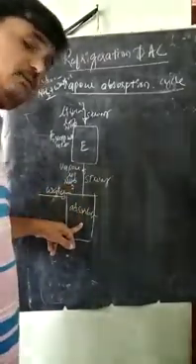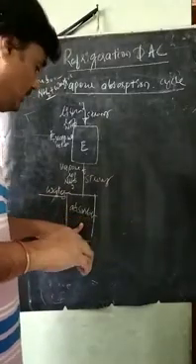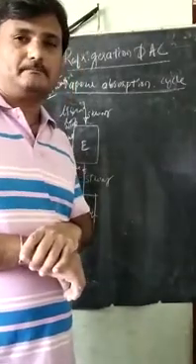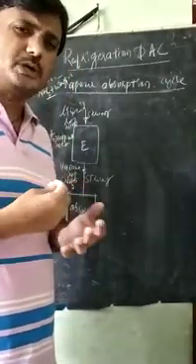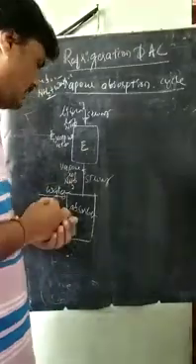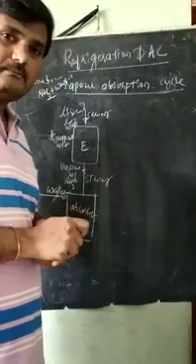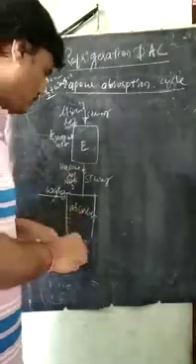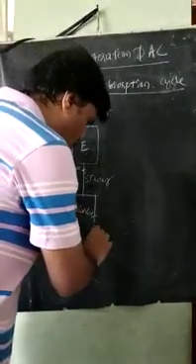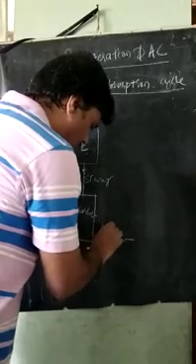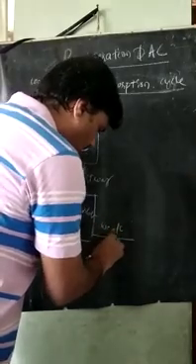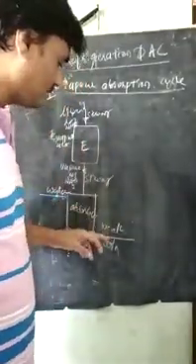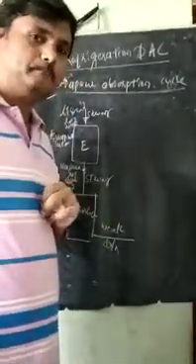Then, when it is absorbed by the water, it becomes a very weak ammonia liquid. It becomes a weak solution. What we call the weak vapor or weak solution is this. Why is it called a solution? Because the ammonia is absorbed by water. That's why it becomes the weak solution.